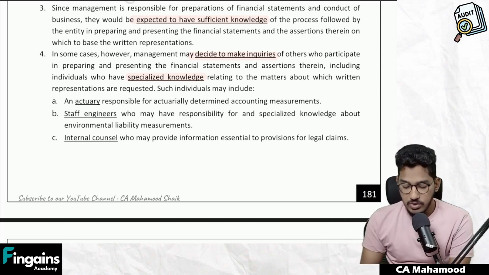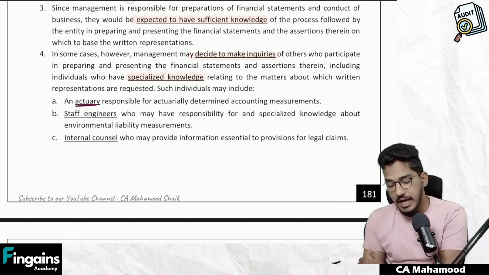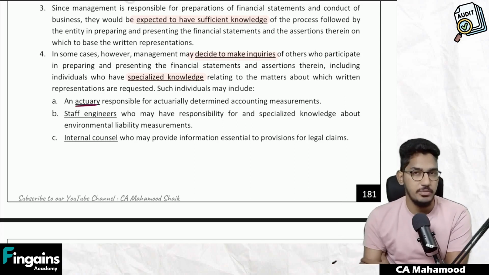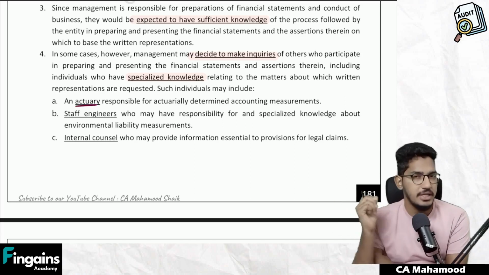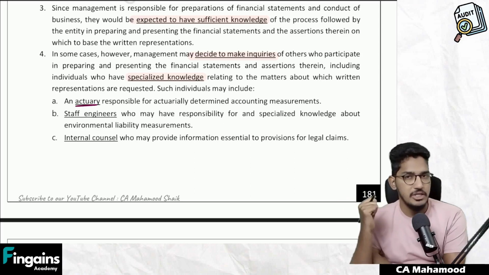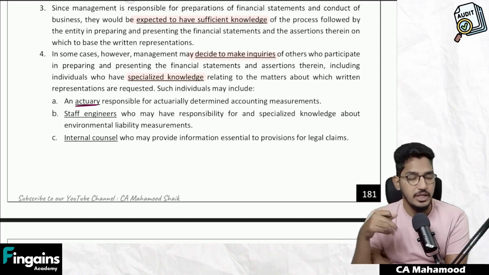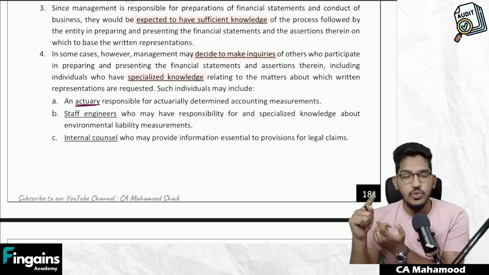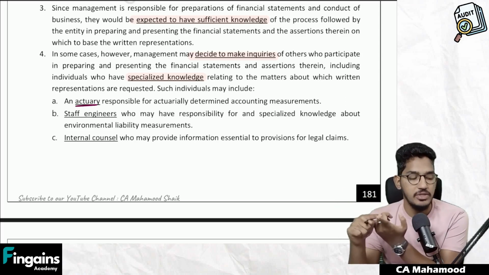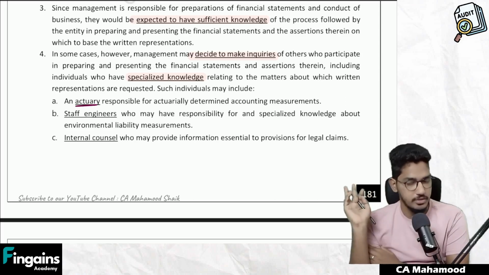Such individuals may include an actuary responsible for actuarially determined accounting measurement. Take for example, management created some provision. I asked the management, sir, please give me written representation regarding this provision. Management told, sir, we did not calculate this provision, this was calculated by the actuary. Now what should management do? Go to that actuary, get the required information, then provide written representation to the auditor.